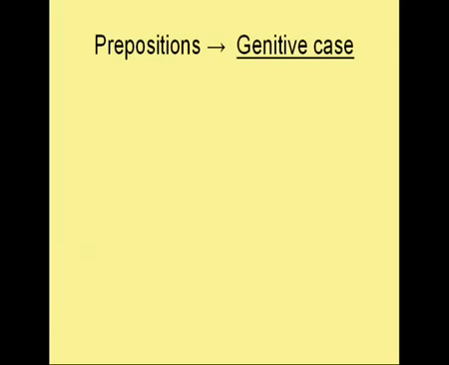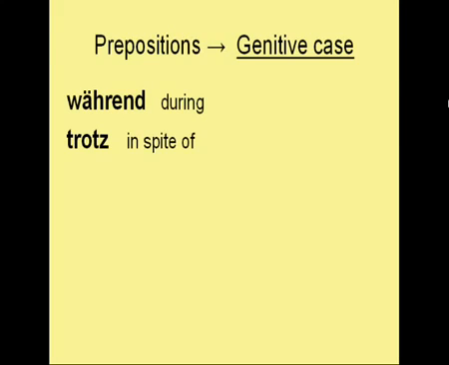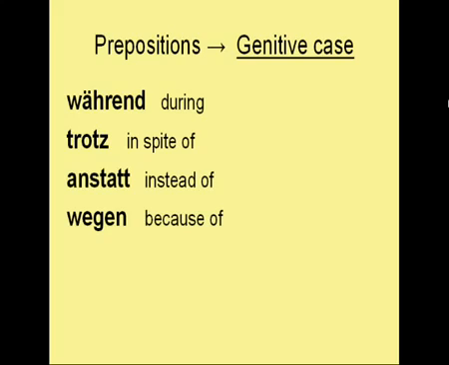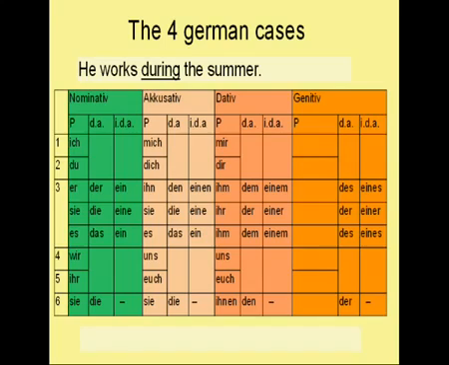These are the prepositions that are followed by the genitive case. Während, during, trotz, in spite of, anstatt, instead of, wegen, because of. Here an example.